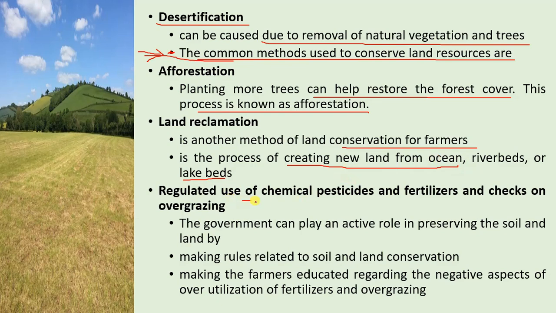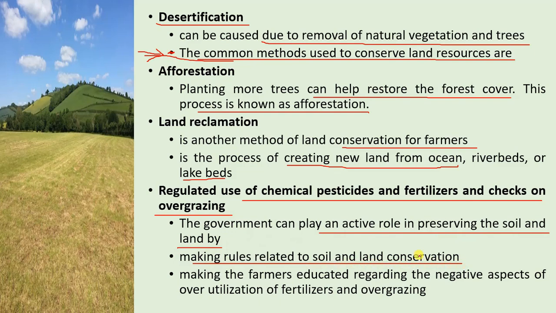Regulated use of chemicals, pesticides, fertilizers, and a check on overgrazing also cause soil conservation, land conservation. So the government can play an active role in preventing soil and land degradation by making rules related to soil and land conservation, making the farmers educated regarding the negative aspects of overutilization of fertilizer and overgrazing.